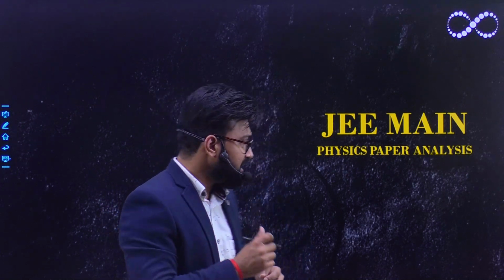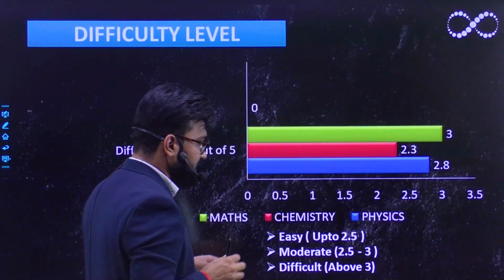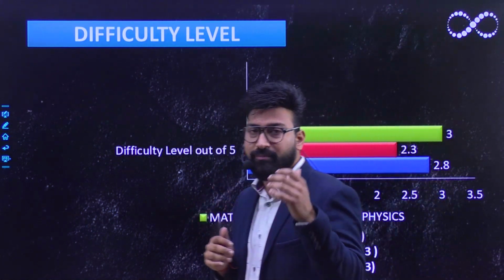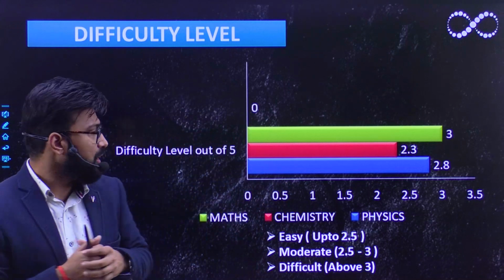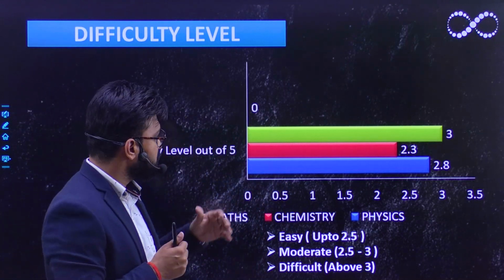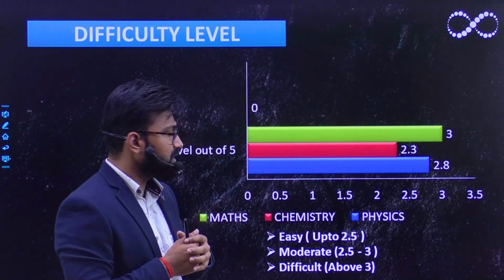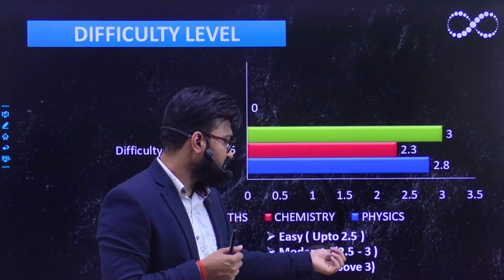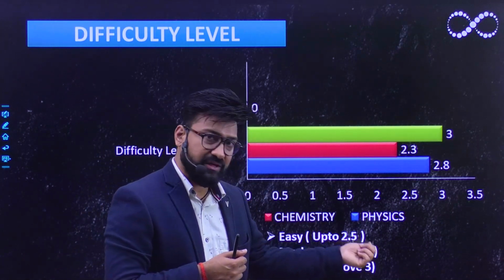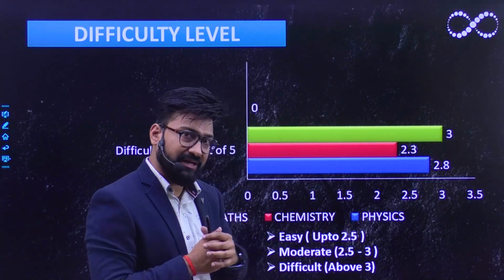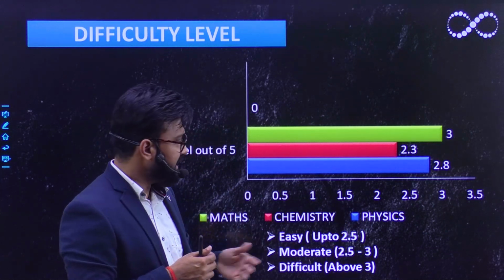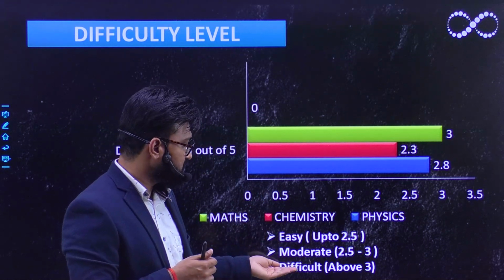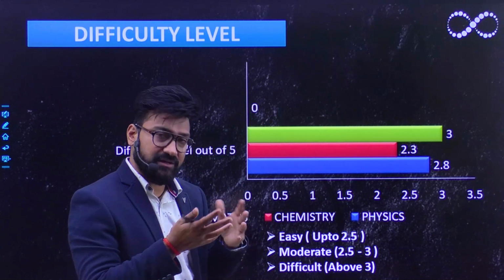Our first analysis in the physics analysis portion is the level of difficulty of your physics portion in comparison to mathematics as well as chemistry. Out of 5, your physics portion is of moderate level. If your score ranges from 2.5 to 3, the paper is of moderate level. If it is less than 2.5 out of 5, it is of easier level. And if it is above 3, the paper is difficult.